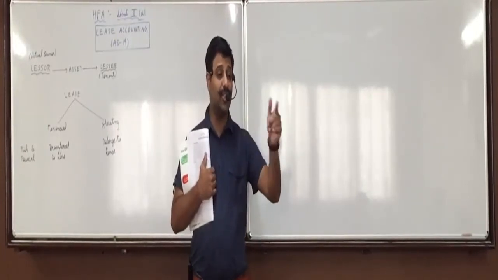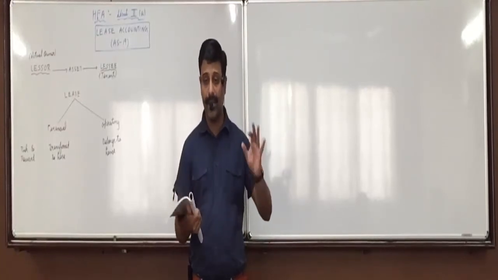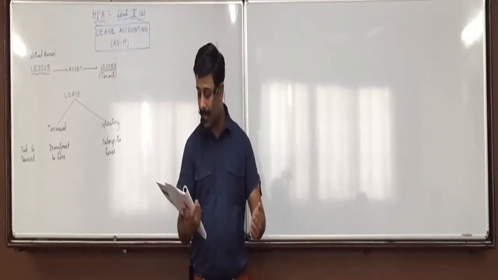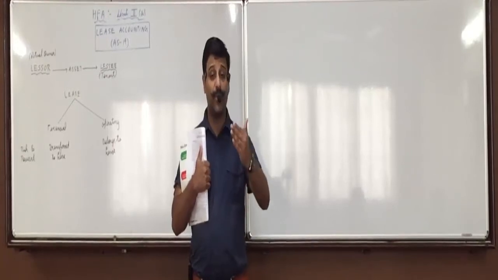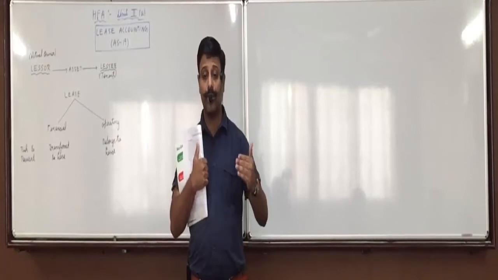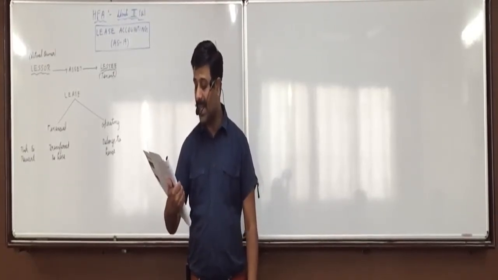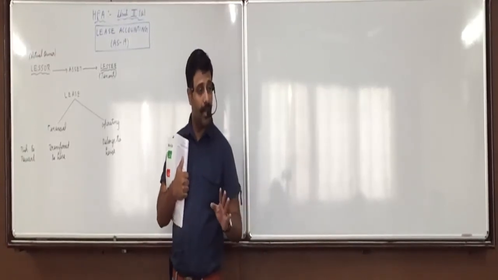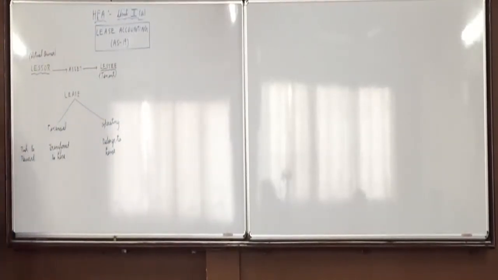So this is not a fixed rate. It is dependent on certain factors. Contingent means dependent. It is dependent on which all factors? Sales, amount of usage. I tell him that you have to use it for 10 hours. If he uses it for 12 hours, then I'll say rent will increase. Then further it will depend on price indices, market rate of interest. So this is called contingent rent. Did you understand what we mean by contingent? Dependent. It depends on certain factors.